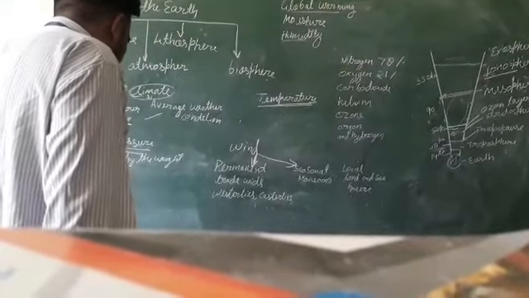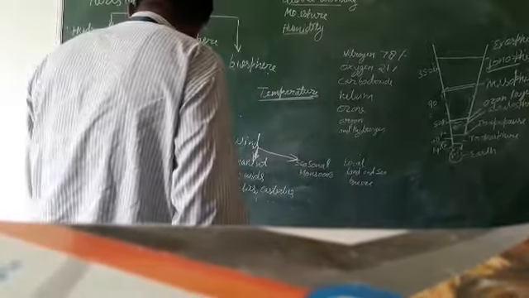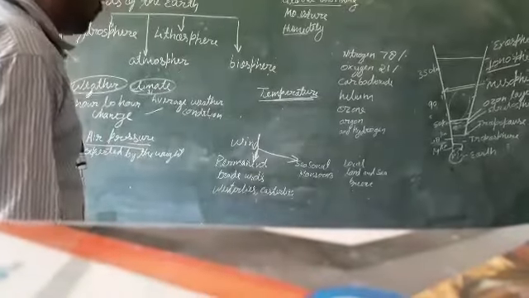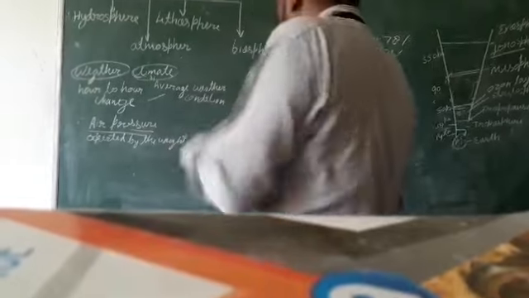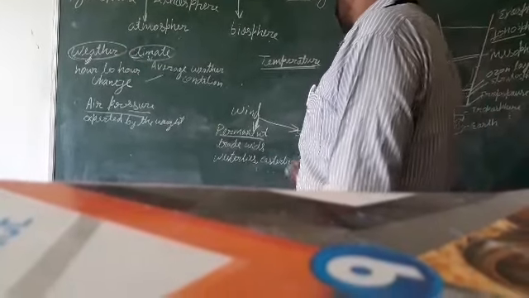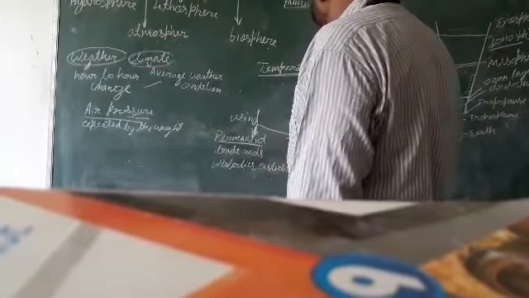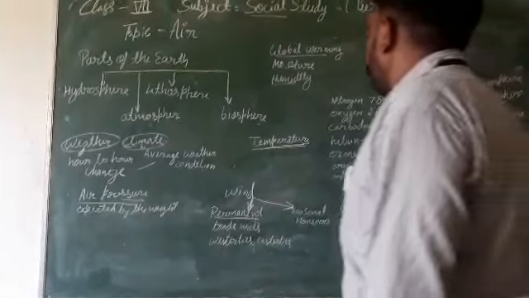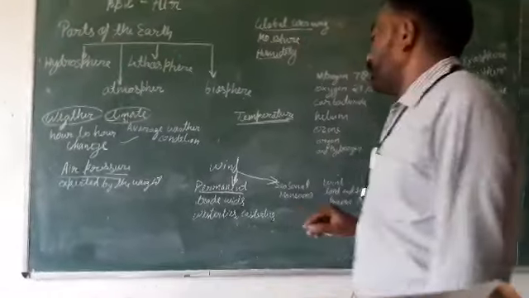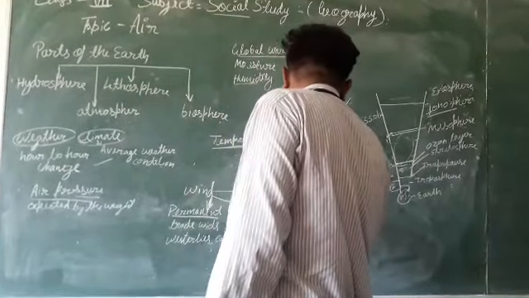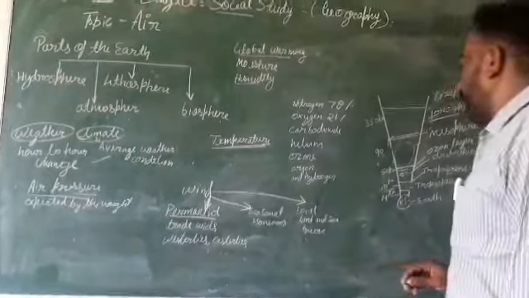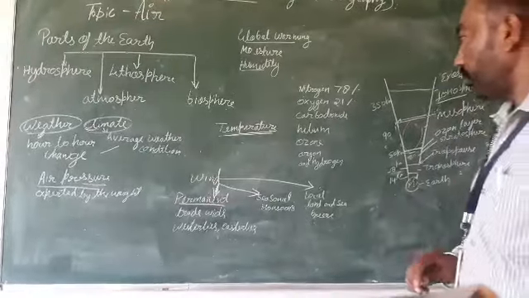Wind is broadly divided into three categories: permanent winds like the trade winds, westerlies and easterlies; seasonal winds like the monsoon wind; and local winds like land and sea breezes.